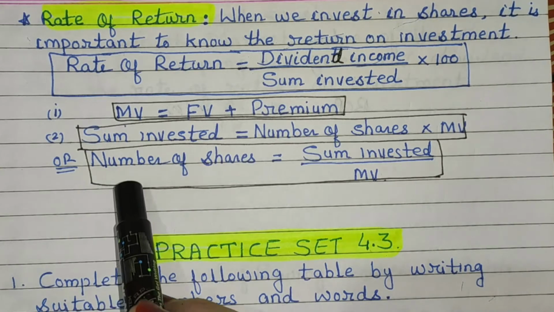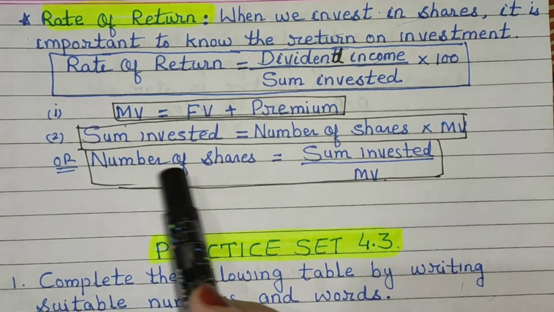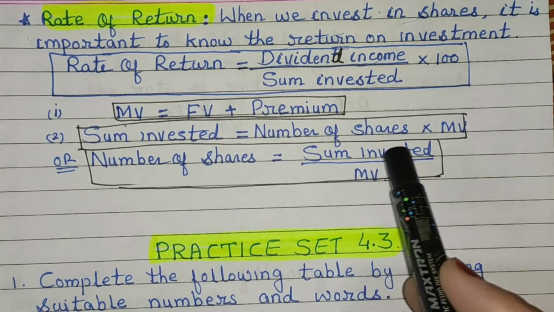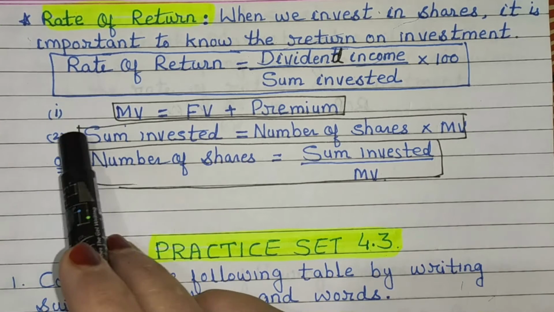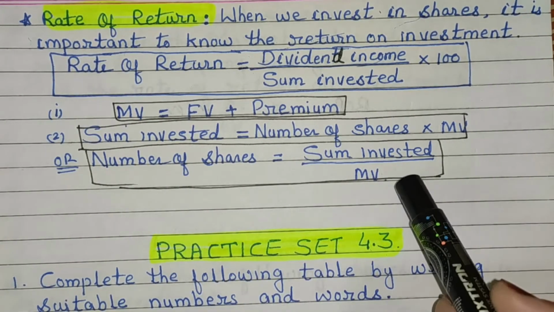Now, the important formulas are, first one, MV is equal to FV plus premium. Sum invested is equal to number of shares into MV. It can be written as number of shares is equal to sum invested by MV.